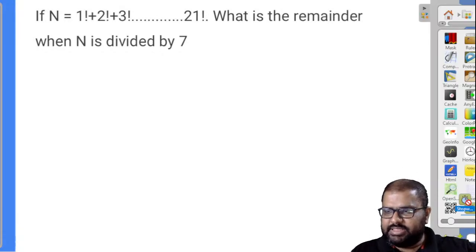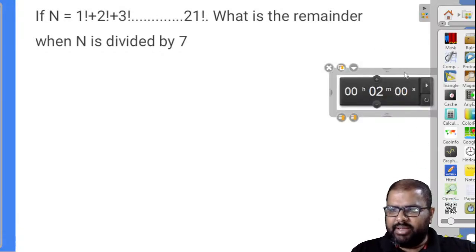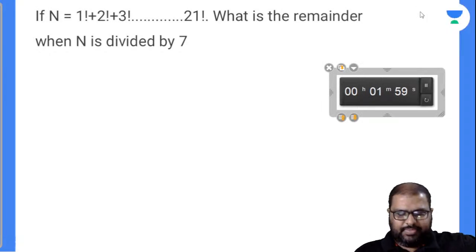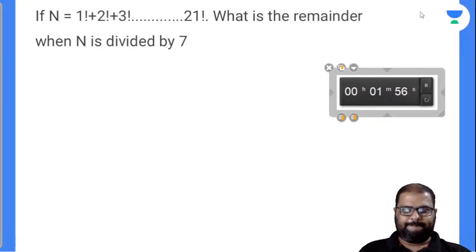Now this is a basic question which you might have seen in many examinations and many blogs also. Let's see how many can solve this.